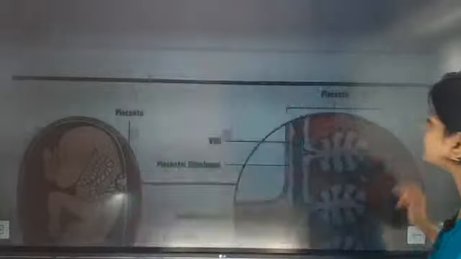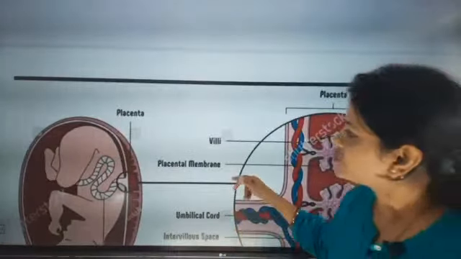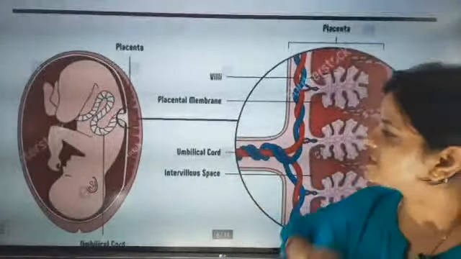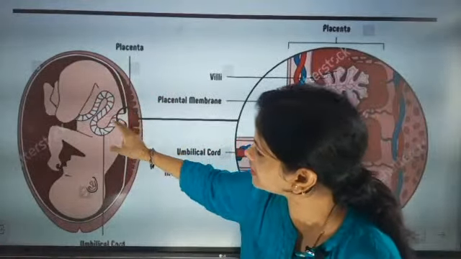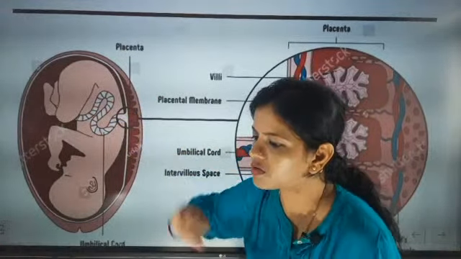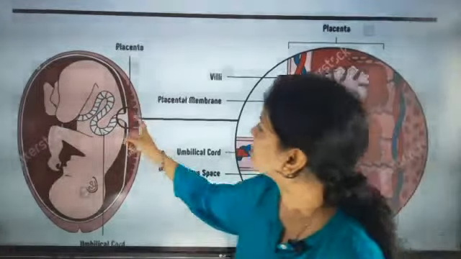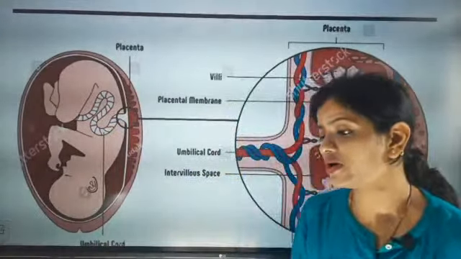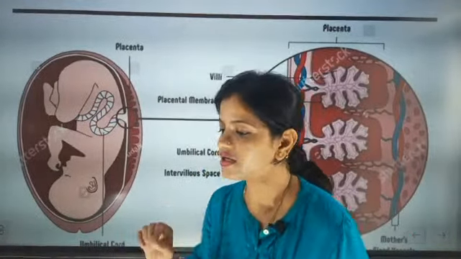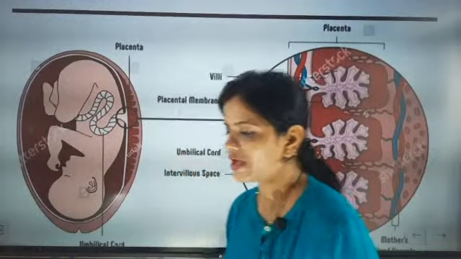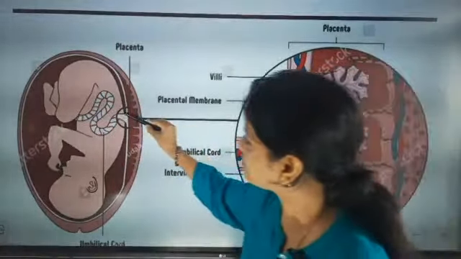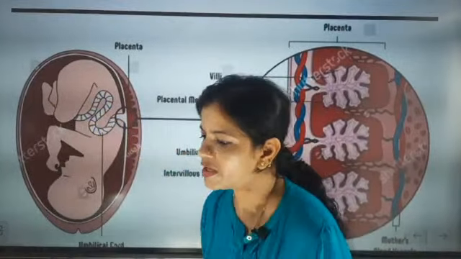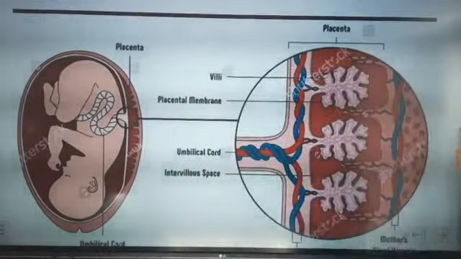Fine. So now we go towards the next part. You see here the placenta, how it is connected. This is the placenta, and this part is the umbilical cord connection. This is a very critical content. Now this placental membrane will be there, and with that the umbilical cord will be connected to the baby.